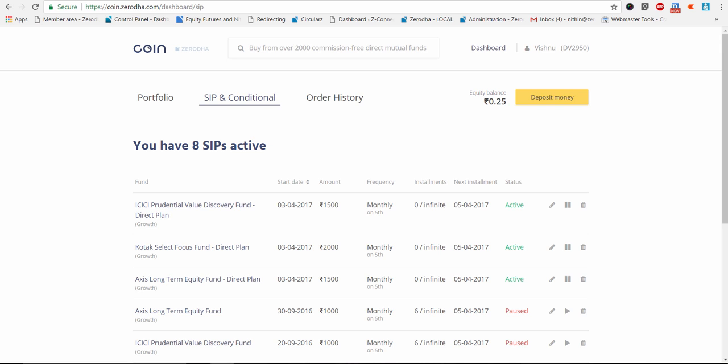Like they say, a rupee saved is a rupee earned, and here a compounding rupee could potentially be a lot of rupees at the end of the investing period, right? So please go tell your friends about direct mutual funds, because it's very easily possible that a lot of people are investing a lot of money, not knowing that they can potentially save a lot of money that is currently getting paid out as commissions to the distributors, right?